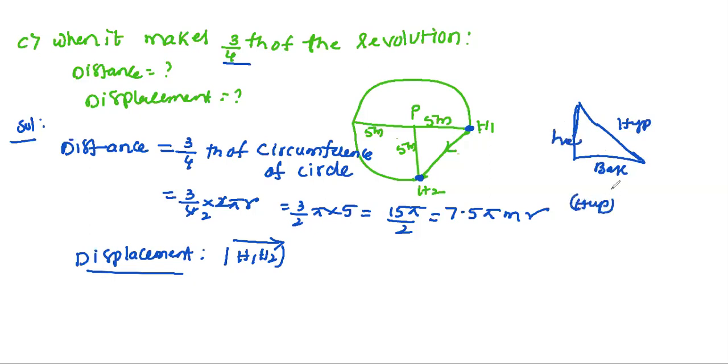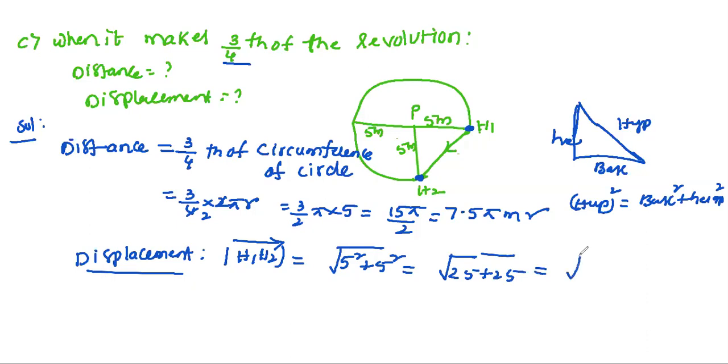Hypotenuse square is equal to base square plus height square. Same here, this is our base, this is our height, and we need to find the hypotenuse. This can be written as under root of 5 square plus 5 square. You will get under root of 25 plus 25, which is under root of 50, which can be written as 5 root 2 meter. Direction is h1 to h2. Okay, this is our displacement.